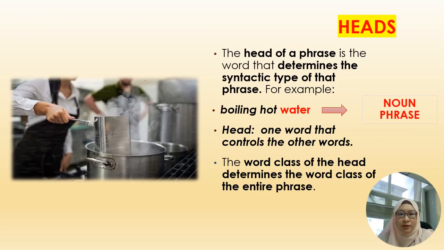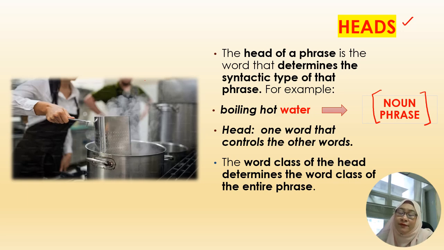All right, everyone. So we have gone into the first subtopic, on the aspect of heads. Here it says that the head of a phrase is the word that determines the syntactic type of that phrase. For example, boiling hot water. Boiling hot water here is a noun phrase.